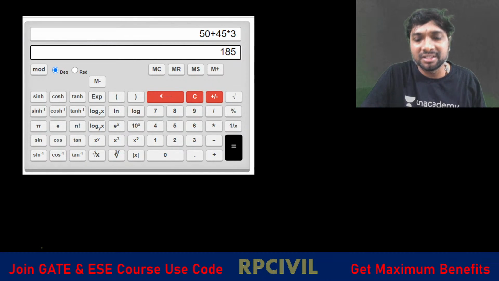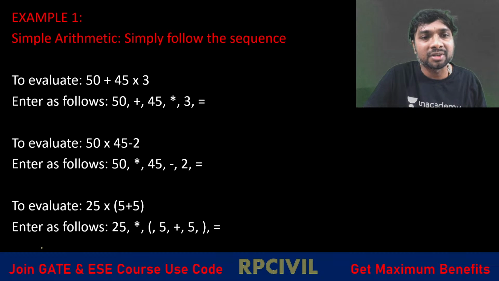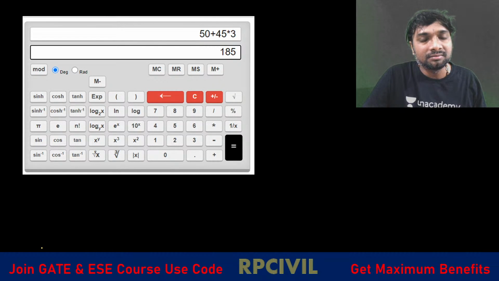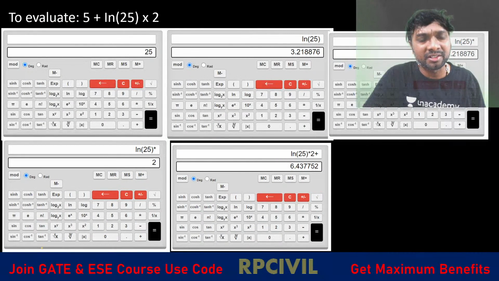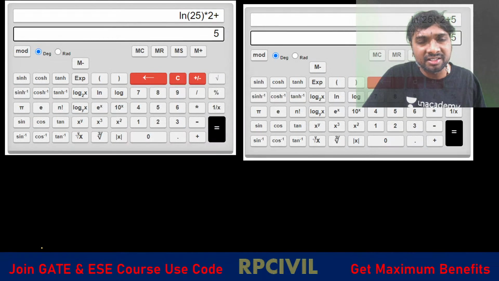Okay, so these are other examples, right? You can solve it like this. You can just take the screenshots after that, then you'll be understanding.